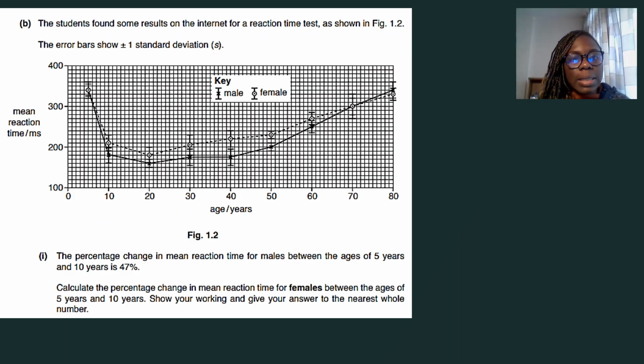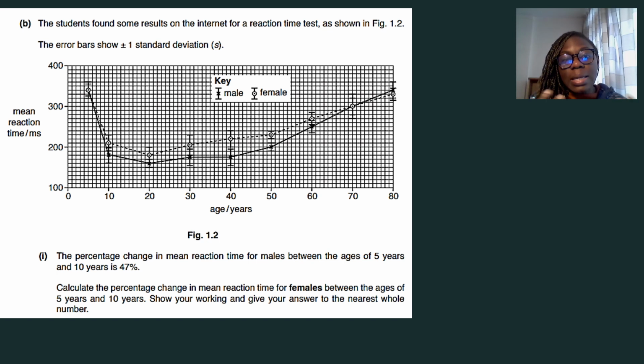All right, so here it says the students found some results on the internet for a reaction time test as shown in figure 1.2. The error bars show plus or minus 1 standard deviation. So if you haven't reached this part where you're dealing with standard deviation in your syllabus, it is somewhere around chapter 17 to chapter 18, between those 2 chapters. So please, by all means, go and have a look at how it's calculated and what it means. But basically, a standard deviation is a deviation from the average, okay? So by how much is a value deviating from the average that has been measured?